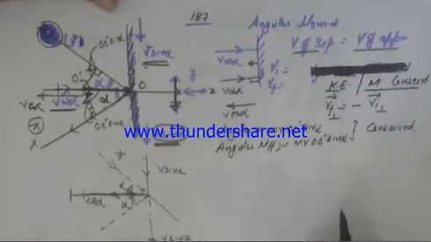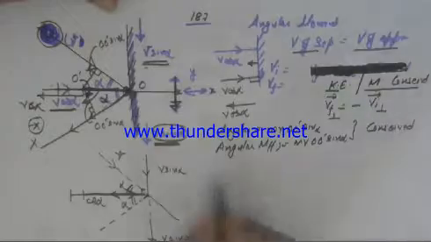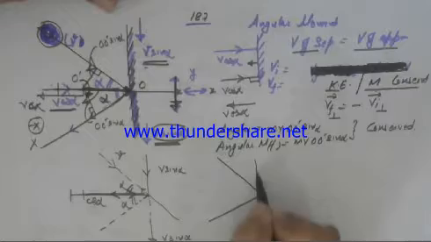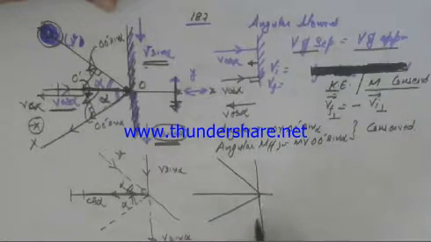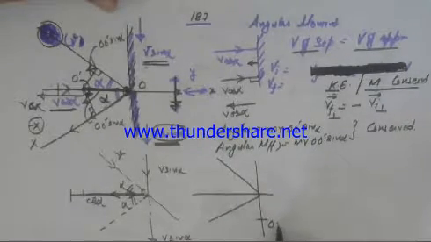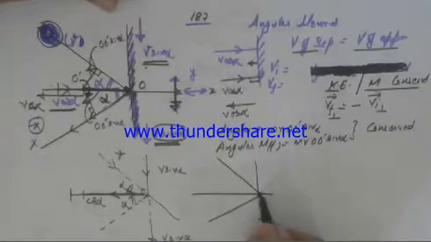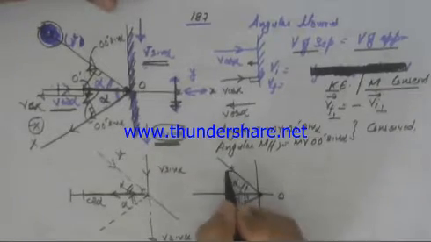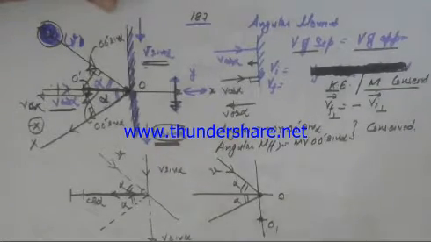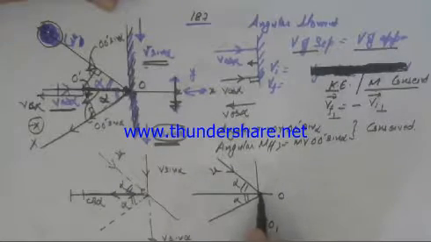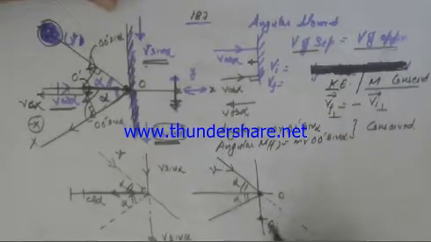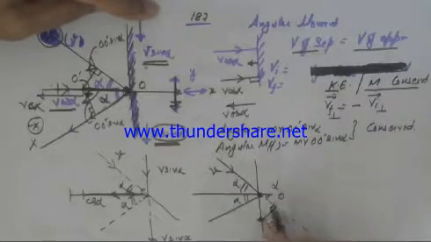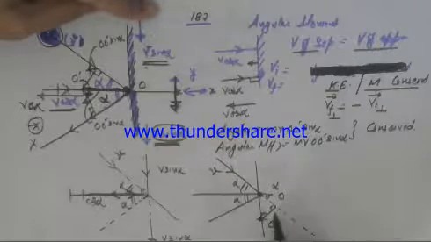So this is part 1 of the answer. As far as part 2 is concerned, we have to find the angular momentum about a point O1 or O dash, whatever you may call it. This is just a notation, it doesn't make any difference. What happens to the angular momentum about O1? So draw a straight path, draw the perpendicular. This angle is alpha, so this angle will also be alpha.